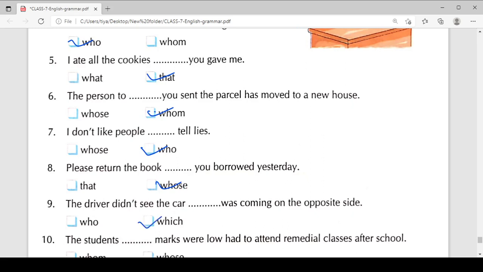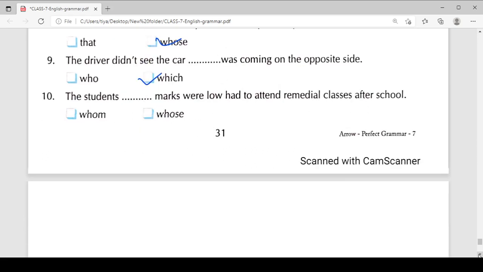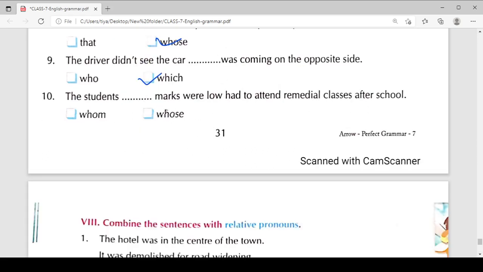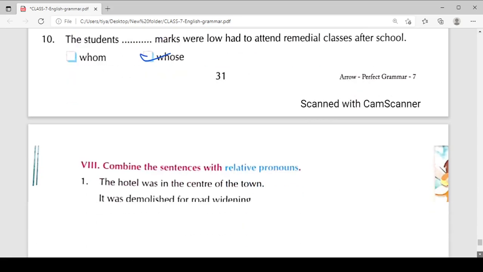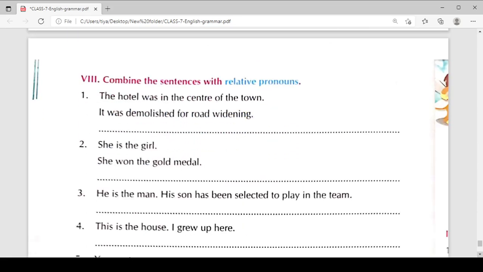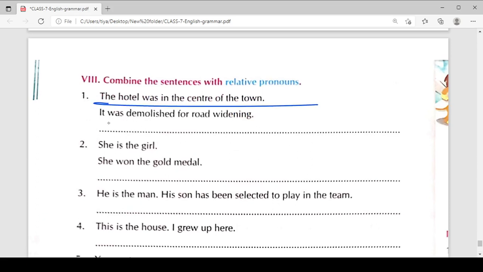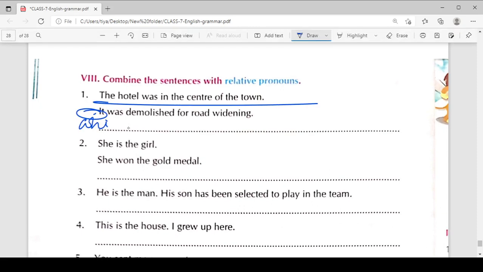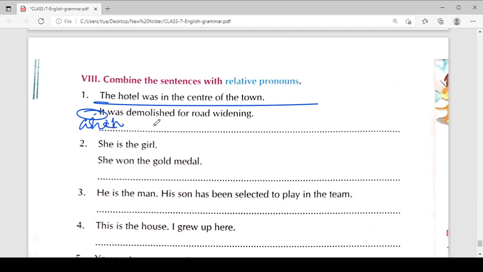Okay, the students whose marks were low had to attend the remedial class for the school. And combine the sentence with the relative pronoun. You can combine the sentence like the hotel was in the center of the town, which was, so आप यहाँ पर which के use कर सकते हो at the place of the noun, which was demolished for road widening.